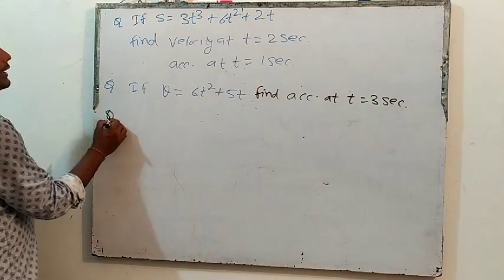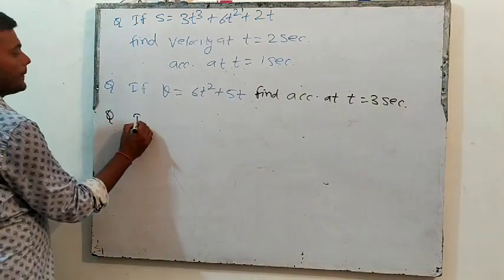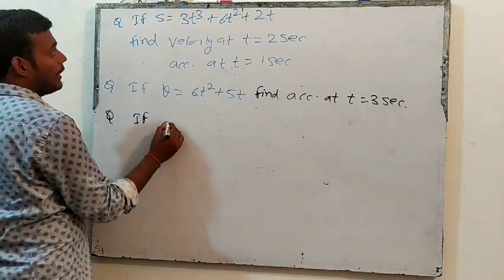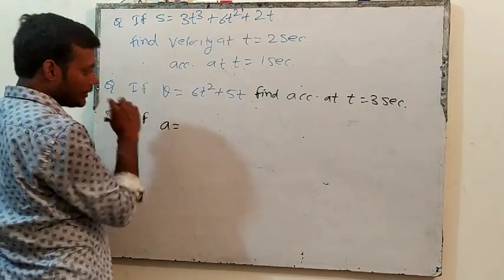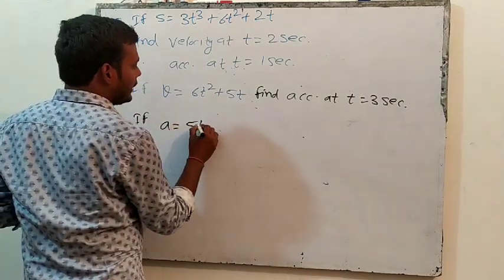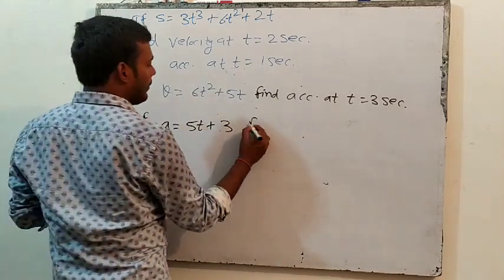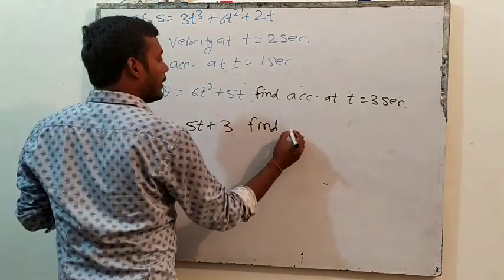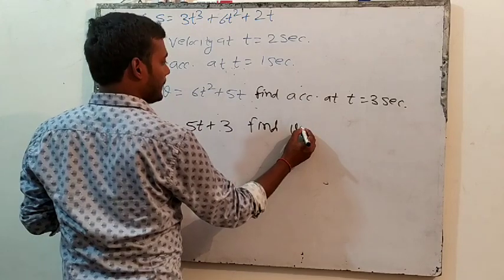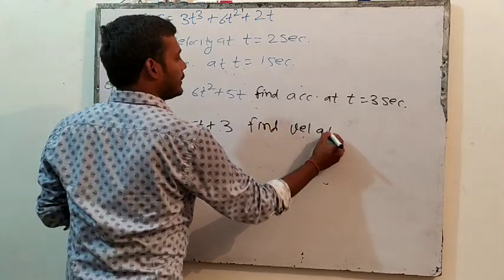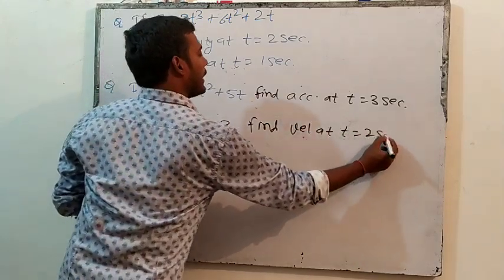Right, next question. If acceleration is equal to 5t plus 3, find velocity at t equal 2 seconds.